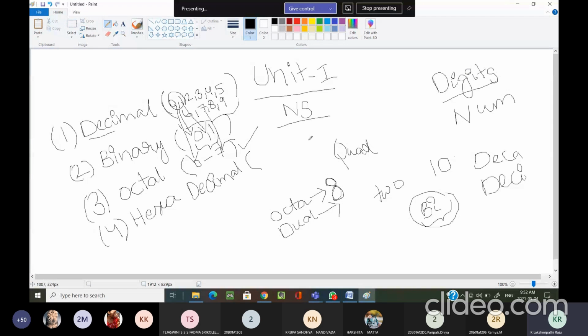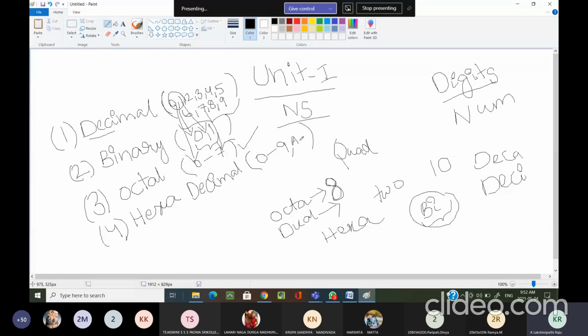Now, what about the hexadecimal number system? How many distinct symbols are we using in the hexadecimal number system? 16, sir. Hexa means 16. Here we are using 16 distinct symbols. What is the range? What are those 16 values? 0 to 9, A to F. Very good.